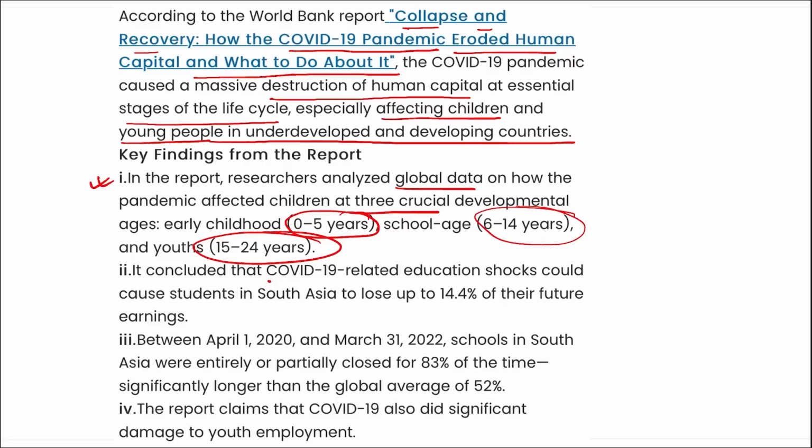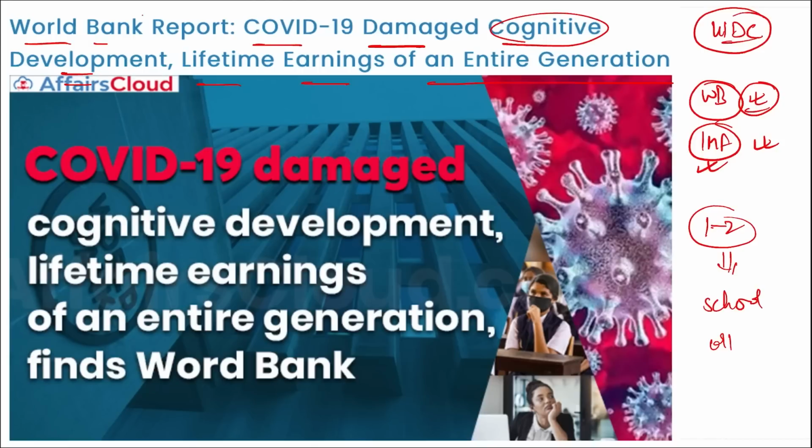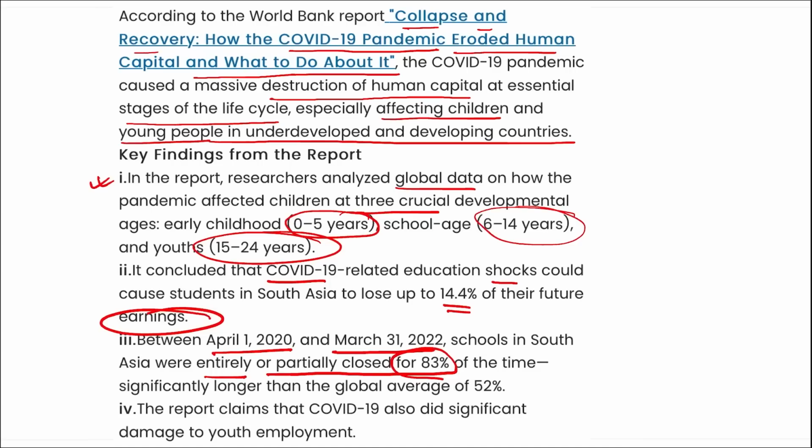It concluded that because of COVID-19, education has taken a loss of at least 14.4% of the future earnings of any individual. Between 1st of April 2020 and 31st of March 2022, schools in South Asia were entirely or partially closed for 83% of the time. That means if a student is not going to school, then definitely his education is impacted, and because of the impact on his education, we will be seeing his cognitive abilities are also affected. So coming back, this report was released by which organization? It is your World Bank.